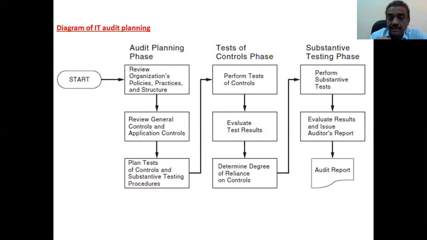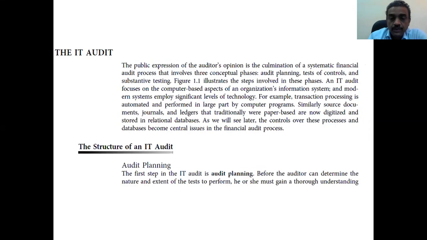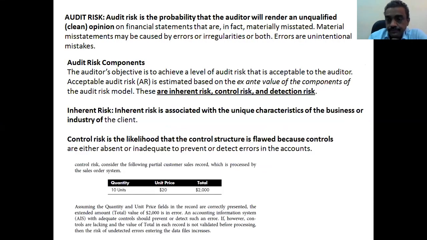It may have an error. For example, before, you learned control risk. In control risk, the control structure is flawed. Flawed means there is an error, some problems exist. What is the problem? For example, 10 units, meaning 10 water bottles or 10 breads or 10 oil, any items available in the factory, company or organization.